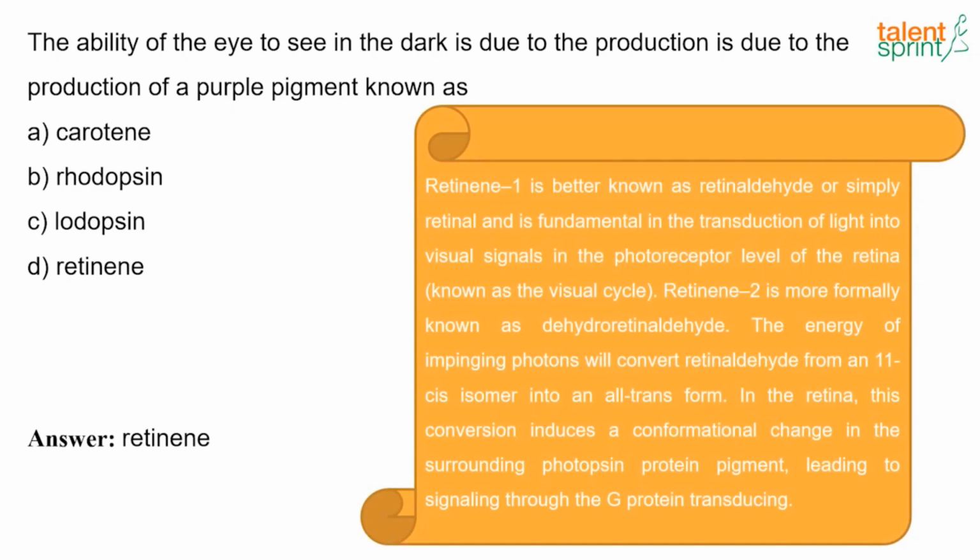It is fundamental in the transduction of light into visual signals at the photoreceptor level of the retina, and retinene 2 is more formally known as dehydroretinaldehyde. The energy of impinging photons will convert the retinaldehyde from an 11-cis isomer into an all-trans form, and in the retina this conversion induces a conformational change in the surrounding photopsin protein pigment, leading to signaling through G protein transducin.